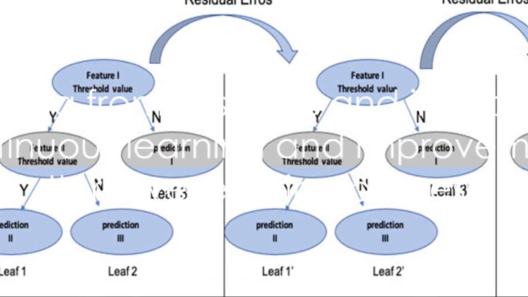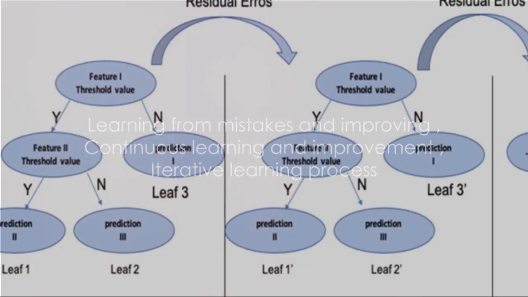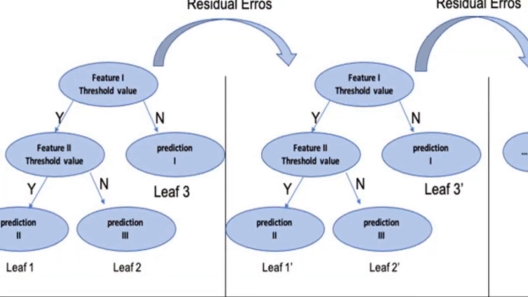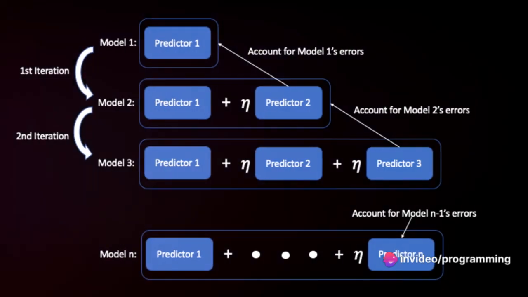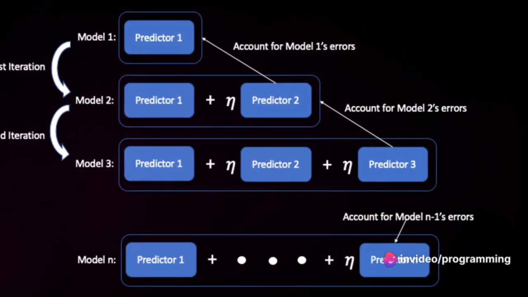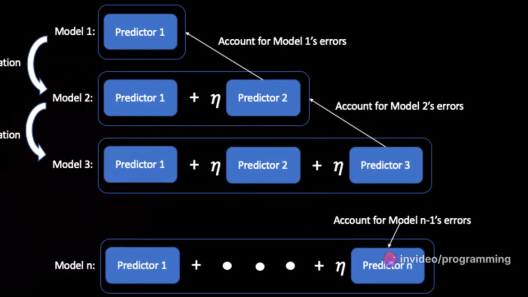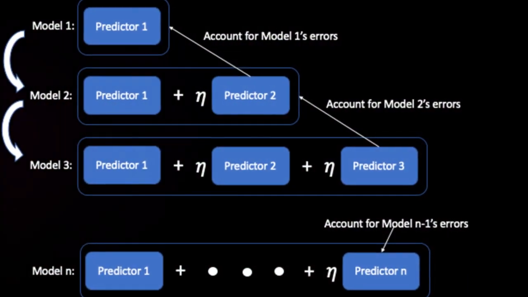Now think about a time when you made a mistake. You probably paid extra attention to not repeat it, right? That's the essence of gradient boosting. It's a learning process that focuses on areas where previous models made errors, improving them in the subsequent models.